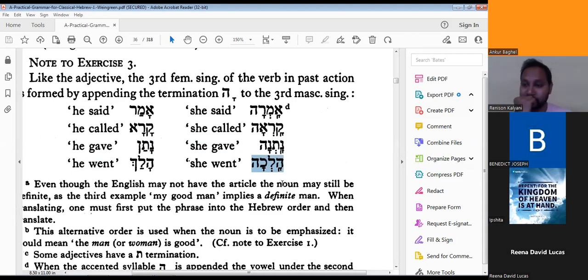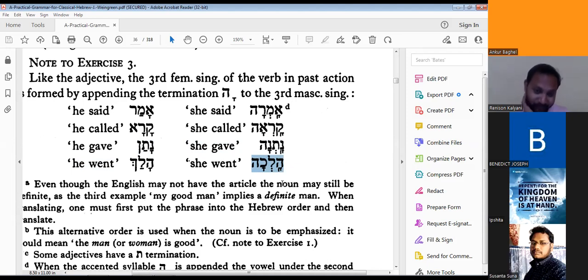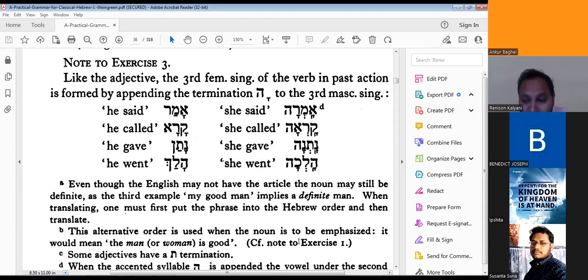Halaka. This is not bet, this is kaf. So halaka means she went. This is the feminine form of halak. Now you are able to recognize some of the words. So you should remember all these things.